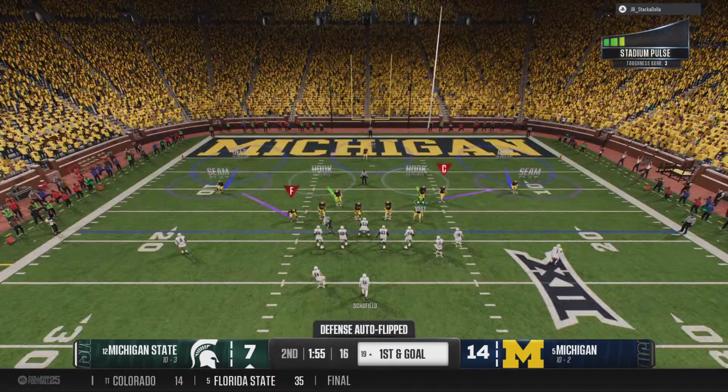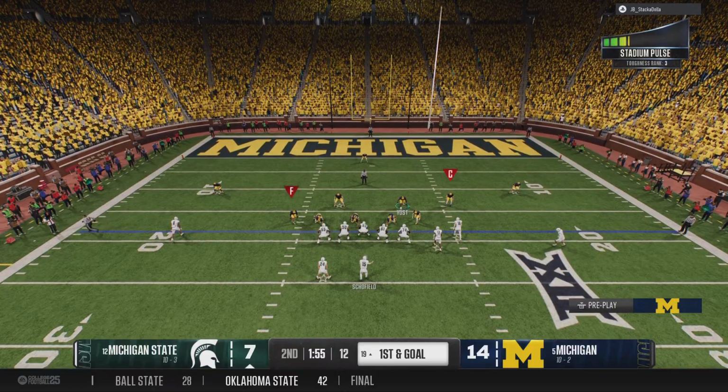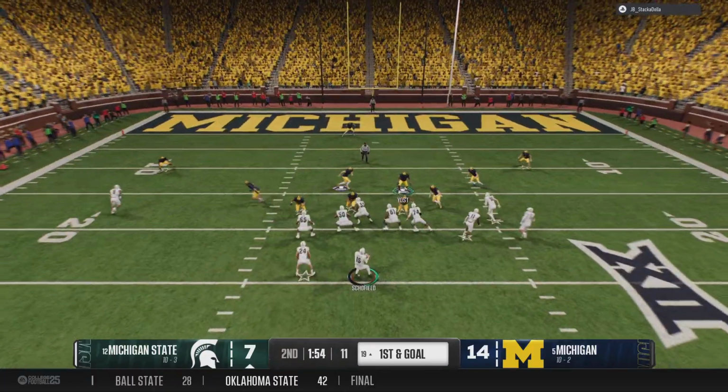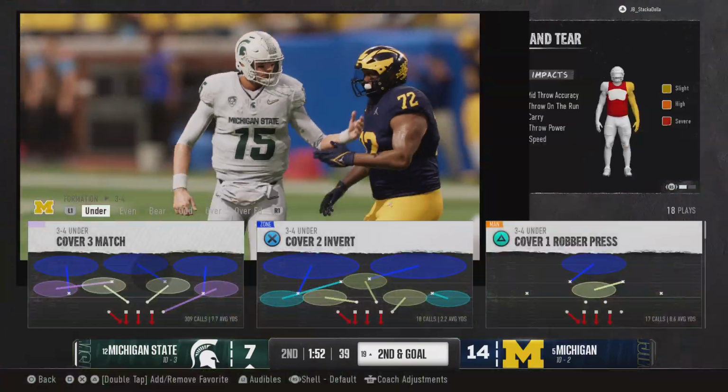And the Spartans looking to cap the drive here. It's first and goal. Here's the snap. Offense looking to throw the ball. Missed his receiver. It's incomplete.